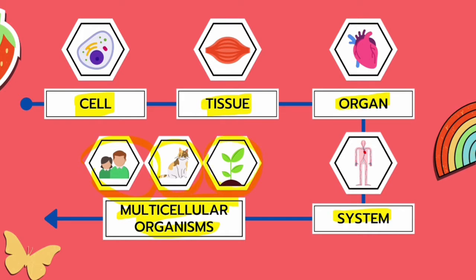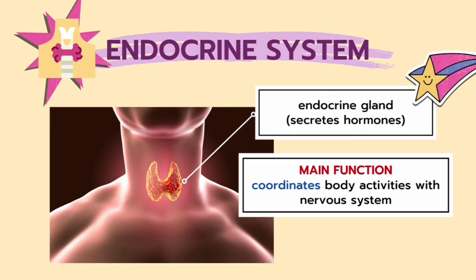Today, I will be focusing on the different types of systems inside the human body. First and foremost, there's the endocrine system. The endocrine system consists of the endocrine gland. This endocrine gland functions to secrete hormones in the body. The main function of the endocrine system is to coordinate the body activities with the nervous system.